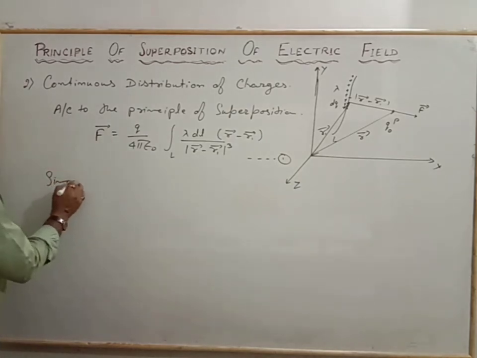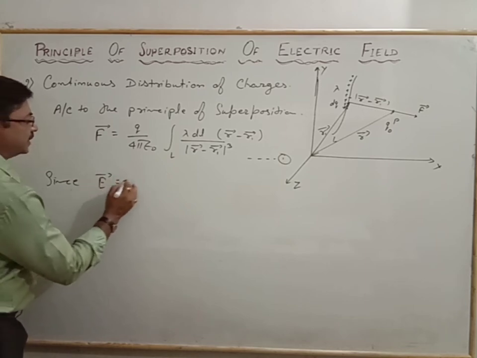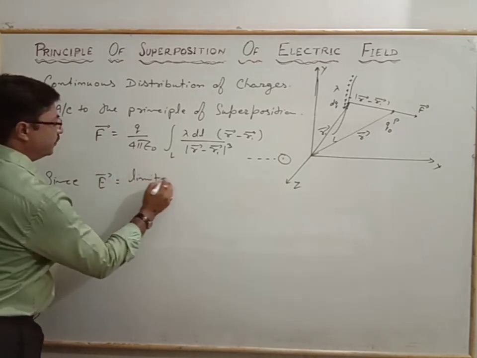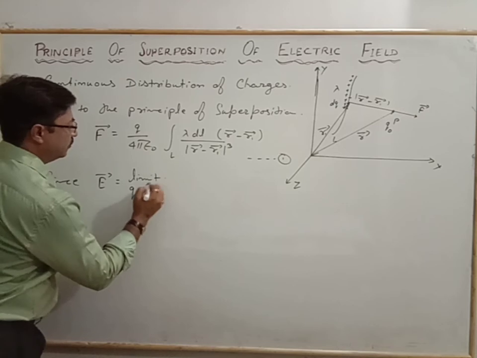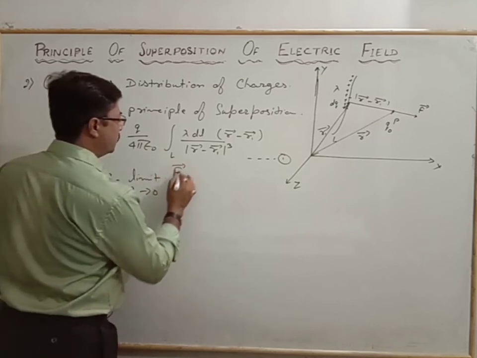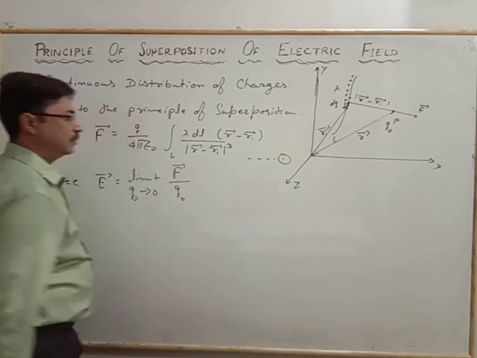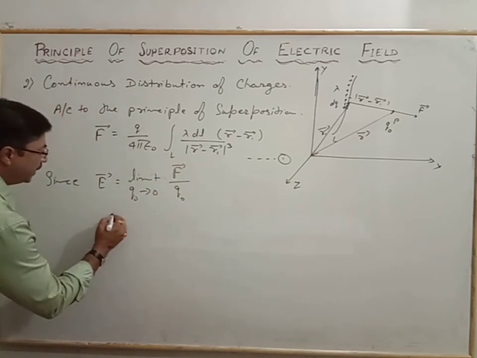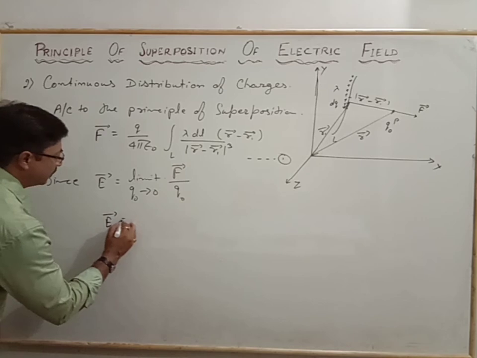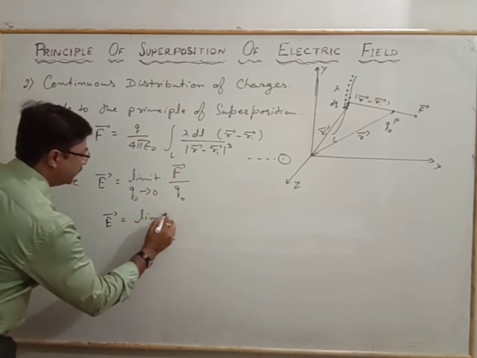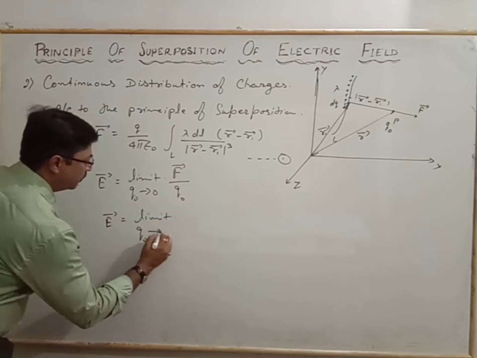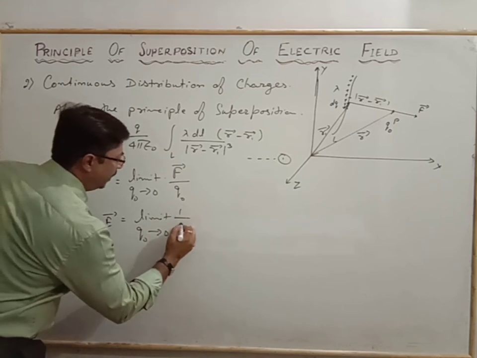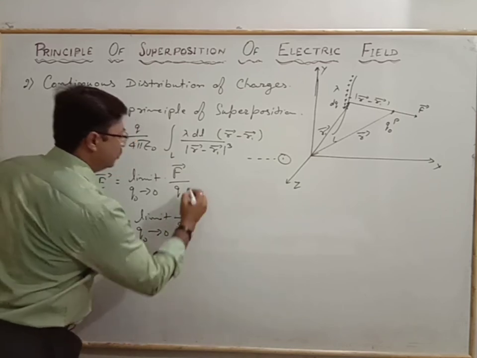Since electric field E is represented as limit q naught tends to 0 for the force to that of the charge q naught. Force we have in the equation number 1. So the electric field E vector is equal to limit q naught tends to 0 of 1 by q naught into force.